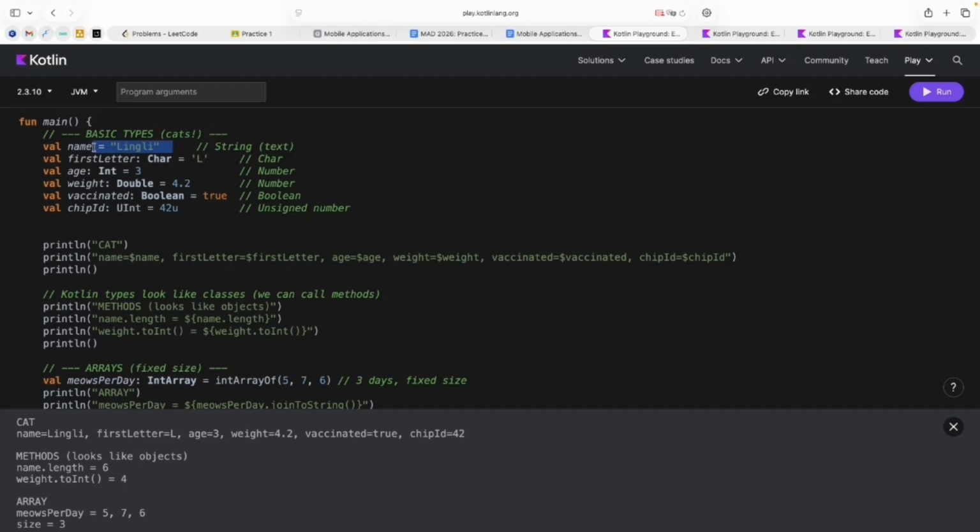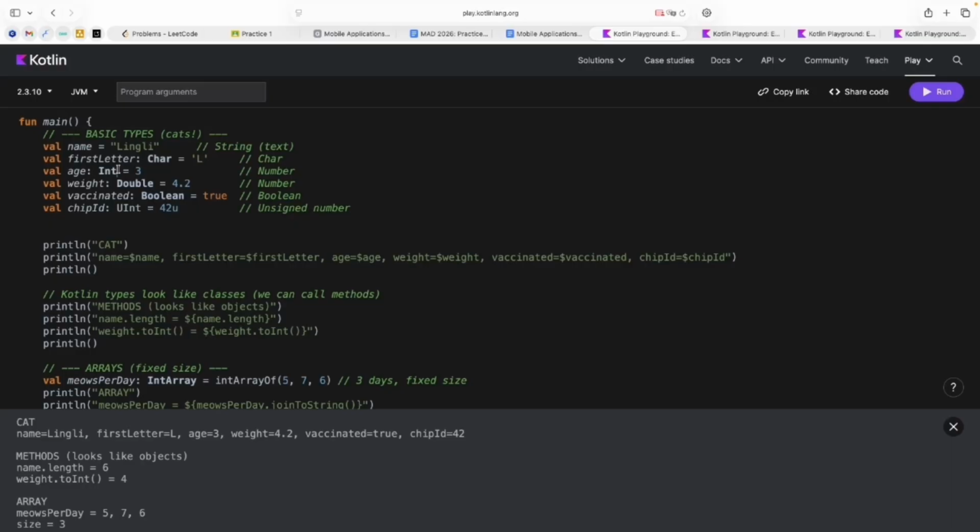And it will understand that it's a string if we try to set the string to this variable. Then here I have the example of char. We have another sign when we create the char. The char is only one letter, not several letters. That's why we use other quotes here.